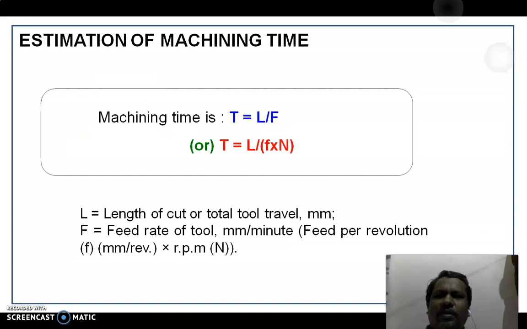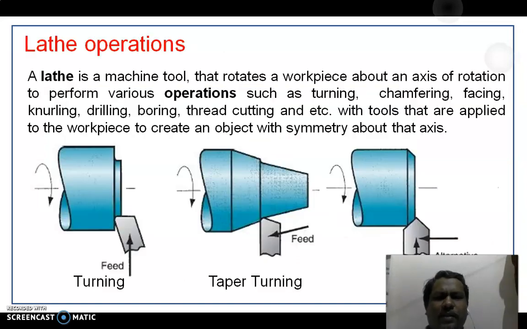With these basic terminologies, we can arrive at the machining time as T equals capital L by F, or T equals capital L by small f into N. Small f is feed per revolution in terms of millimeter per revolution. Capital N is rotations per minute, that is spindle speed. That depends on the machine type you are using.